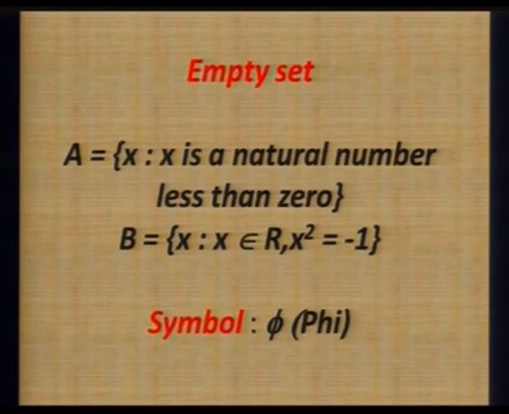The same type of set is defined below that: X such that X belongs to R, meaning X is a real number, and X square equal to -1. We know that we don't have any real number whose square is negative. So B also doesn't contain any element. The symbol by which this set is represented is phi. This is a Greek alphabet.